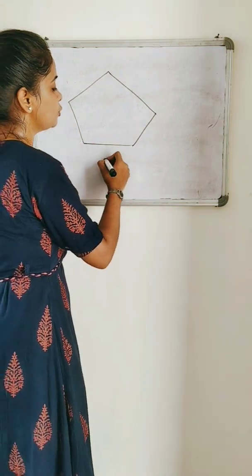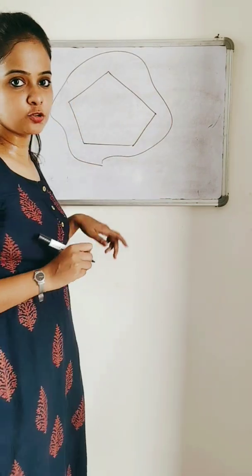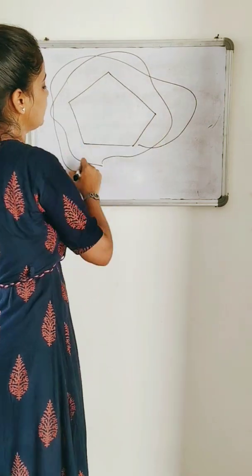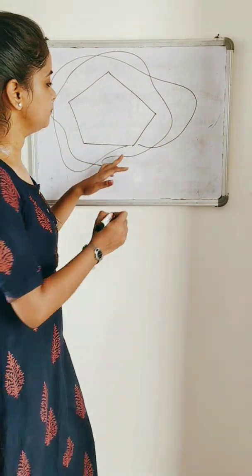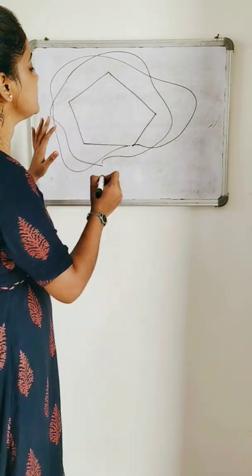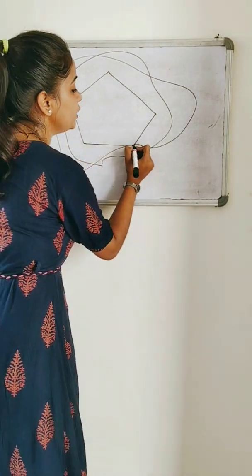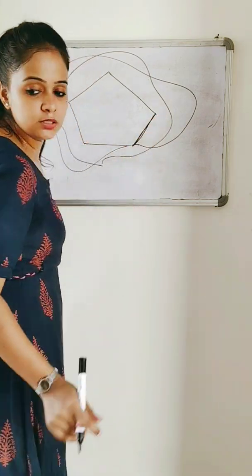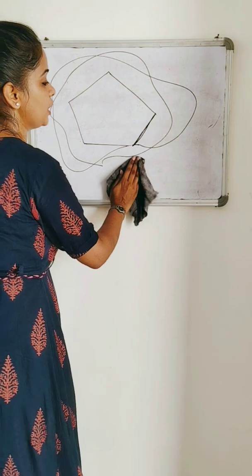Now the shortest distance could be any distance around any shape, right? The shortest distance could be any line, any point you begin with and end with, right? No, shortest distance will only be considered when you move around the boundary of any shape.